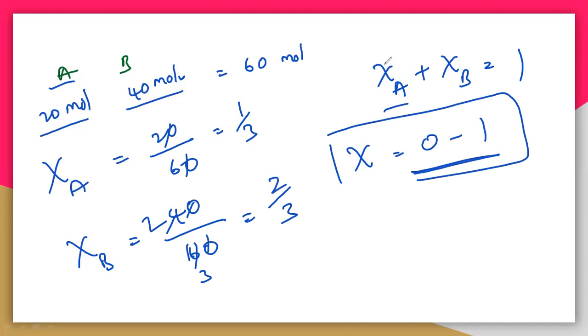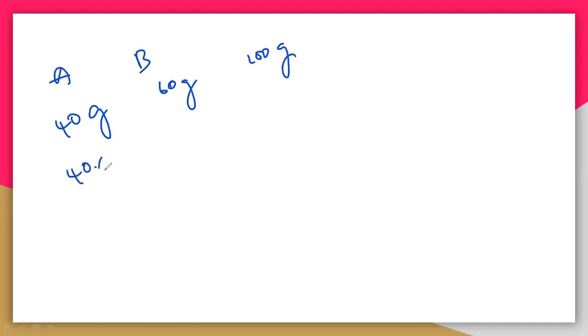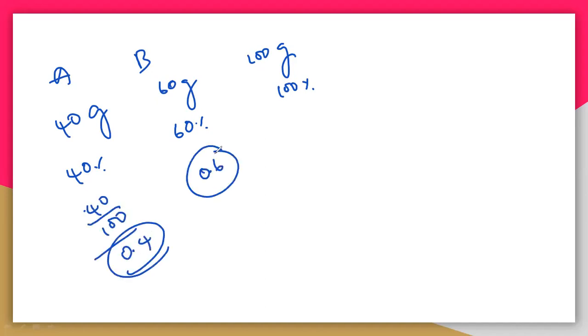What is the reason the value is actually 0 to 1? Mathematically, you can take A and B. Let us take A as 40 grams and B as 60 grams, and the total will be 100 grams. So here 40% is there, and here 60% is there, so the total is 100%. 40 grams is 40%, that means 40 by 100, so that is 0.4 here, 0.6 here, and 100 by 100, that is 1.